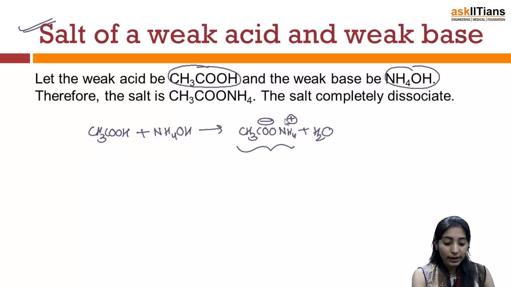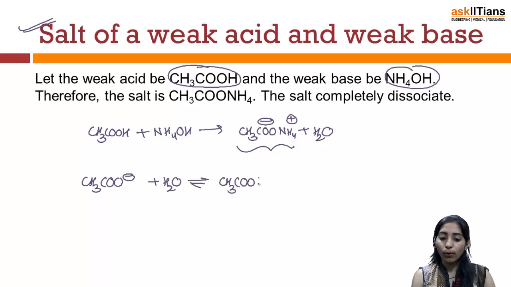Now if these are coming from the corresponding weak acid and weak base, that means they will be very easily hydrolyzed in water. If they get completely hydrolyzed, I can write the equation as CH3COO minus plus water forming CH3COOH plus OH minus. So this is the first reaction which is taking place.